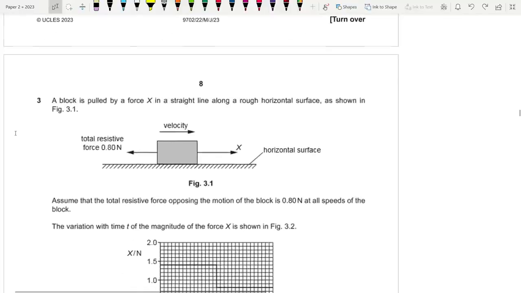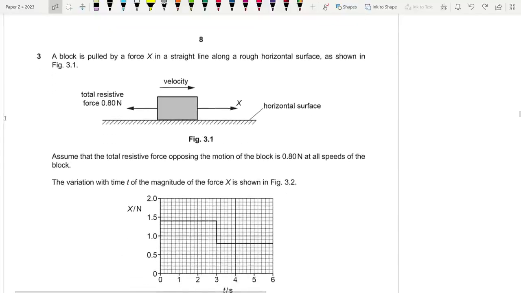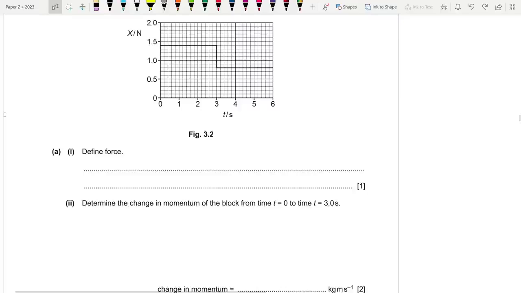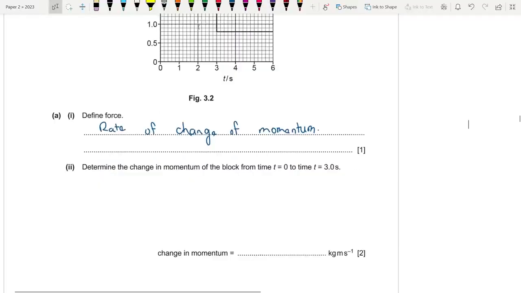So a block is pulled by a force X in a straight line along a rough horizontal surface as shown in figure 3.1. Assume that the total resistive force opposing the motion of the block is 0.80 N at all speeds of the block. Okay. Define force. So this is a really common question that you guys are going to face. Force is defined as the rate of change of momentum. You need to know this. You cannot forget this, okay?